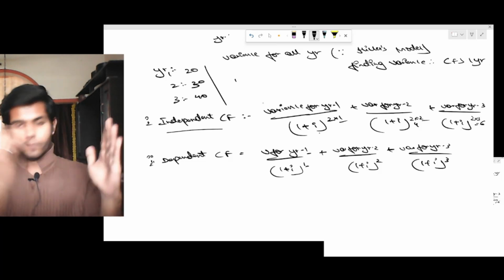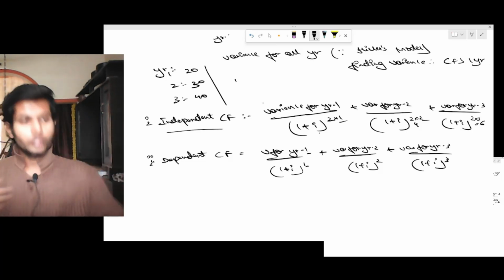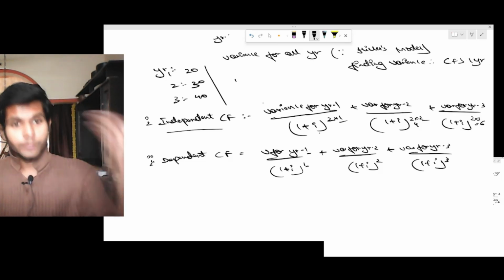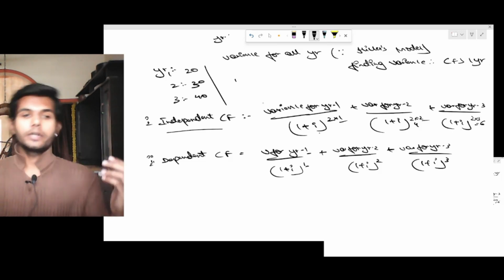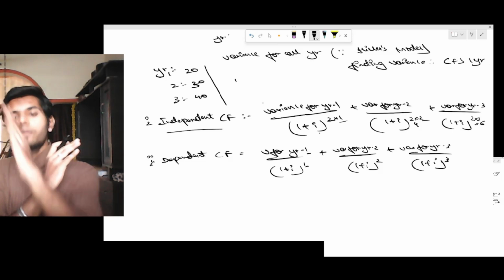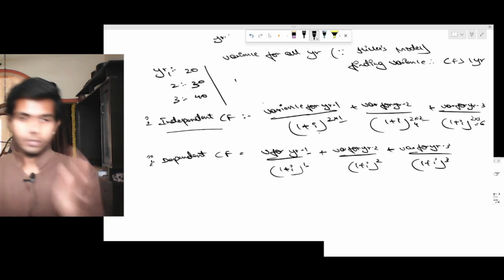So here 2, 4, whole power 2, whole power 4, whole power 6, whole power 8, and so on. 2 into 1, 2 into 2, 2 into 3, 2 into 4, 2 into 5, and so on, when the cash flows are fully independent. Provided the cash flows are fully dependent, variance for year 1 by (1 plus interest rate) for year 1, variance for year 2 by (1 plus interest rate) for year 2, variance for year 3 by (1 plus interest) whole power 3 for year 3, and so on.